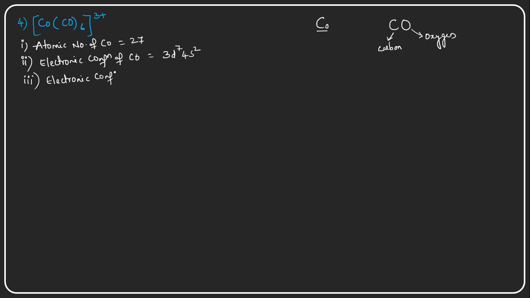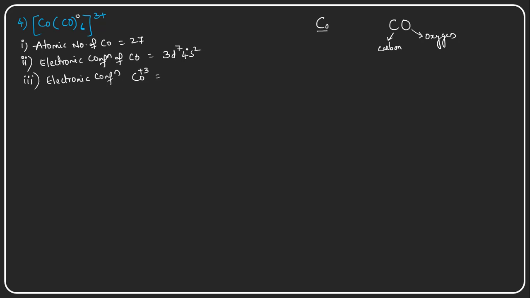So in which state is the cobalt having its electronic configuration? Carbonyl groups are neutral molecules, which do not carry any charges, so cobalt is carrying this plus 3 charge, right? Since it has a plus 3 oxidation state, it means loss of 3 electrons from its outermost orbitals. That means it has lost its electrons.